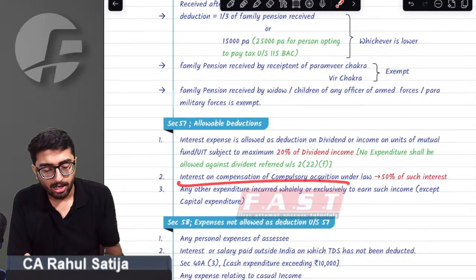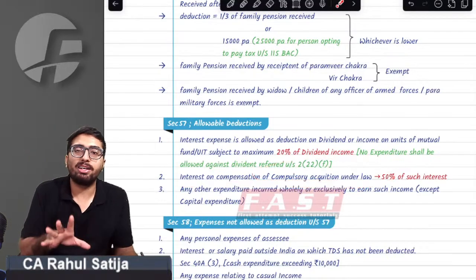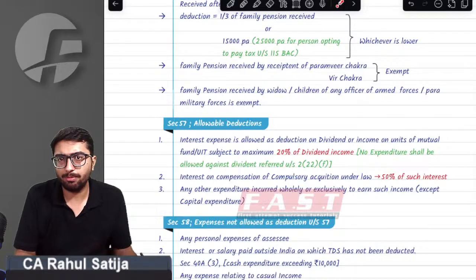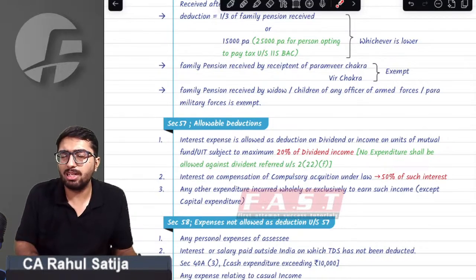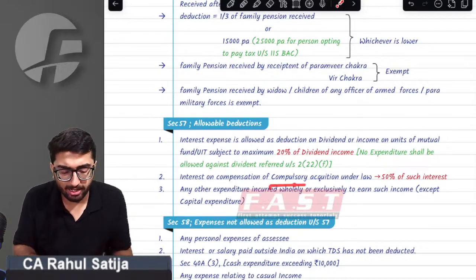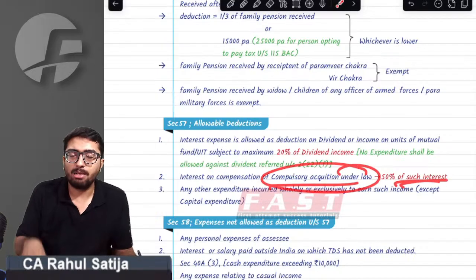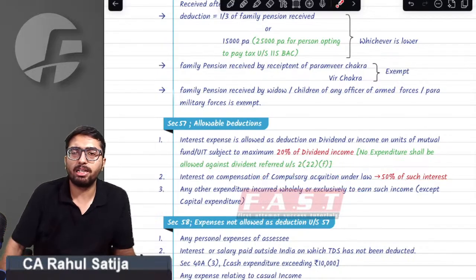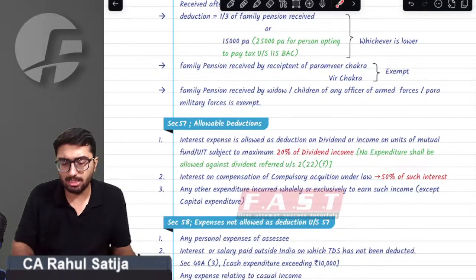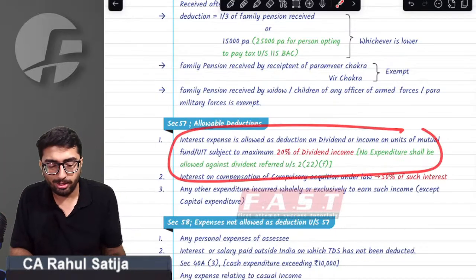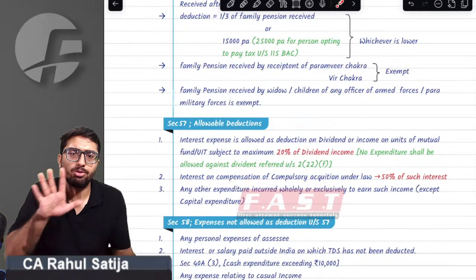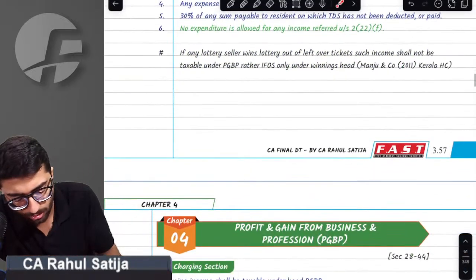Second thing, sir, if we get any kind of interest on compulsory acquisition of property, if our property is compulsorily acquired and we get interest on such compulsory acquisition, then provision says 50% of such interest is deductible. Only 50% is taxable. Third point is the most important point.